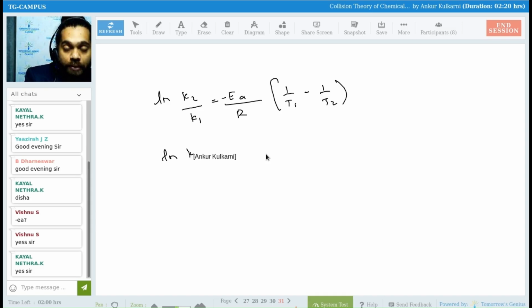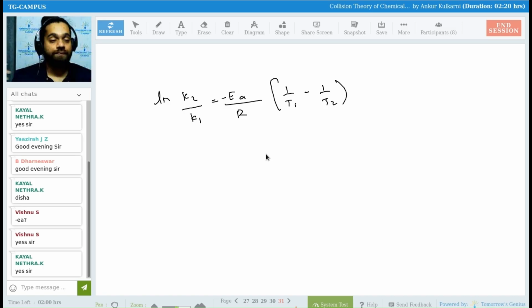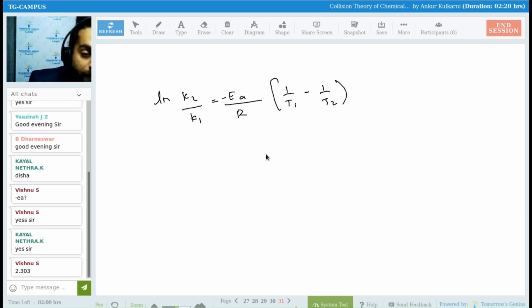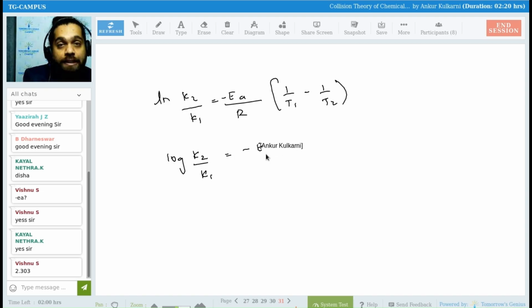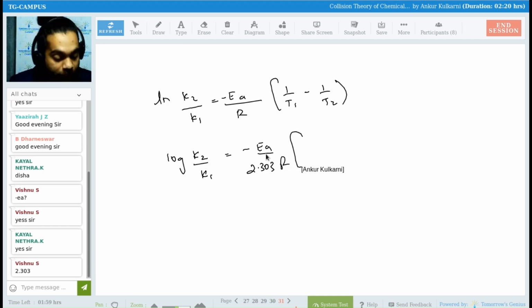If I convert ln to log, how do I convert? I can multiply it by 2.303, so I take it in the denominator. So log K2 over K1 is equal to EA by 2.303 R into 1 by T1 minus 1 by T2.